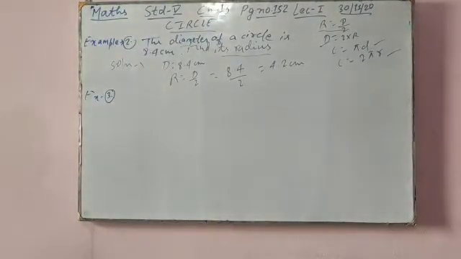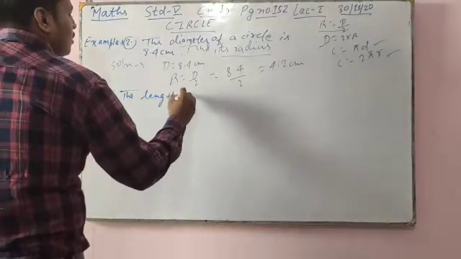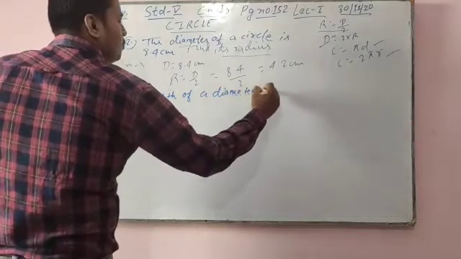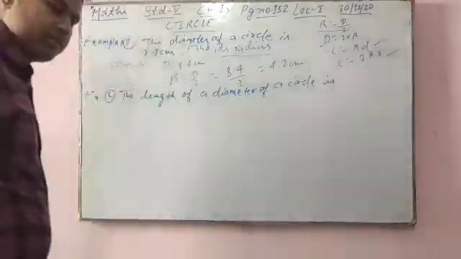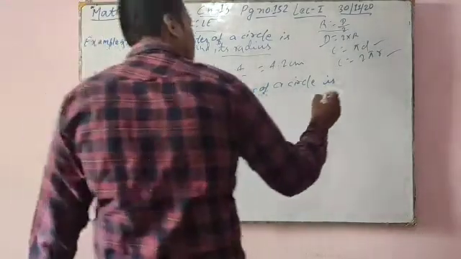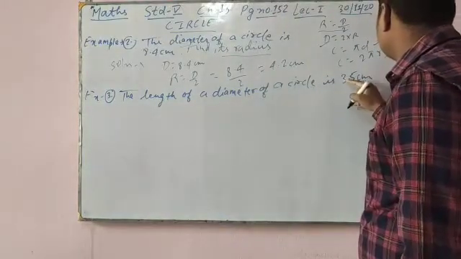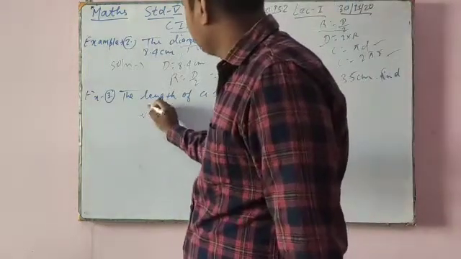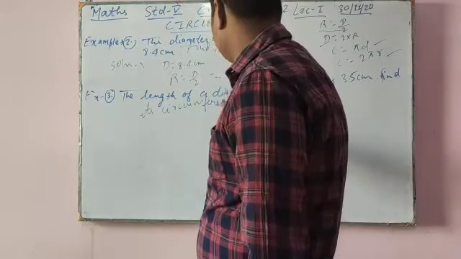The length of a diameter of a circle is 3.5 centimeter. Find its circumference.